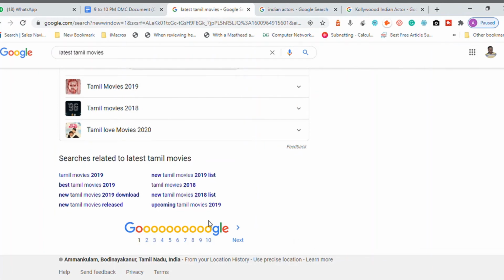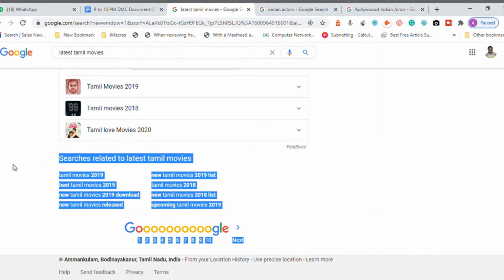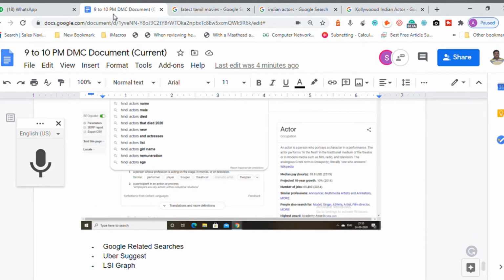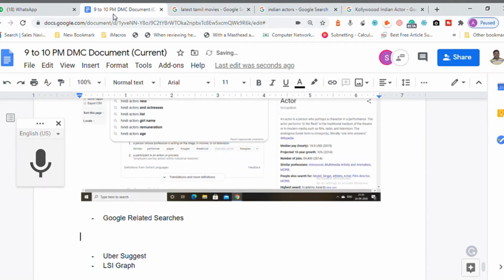And can you see there is something called searches related to Tamil movies? You can take these related searches also for your consideration. You can take choice of words from there, if it is coming, you can see it. Otherwise, you don't need to see that.